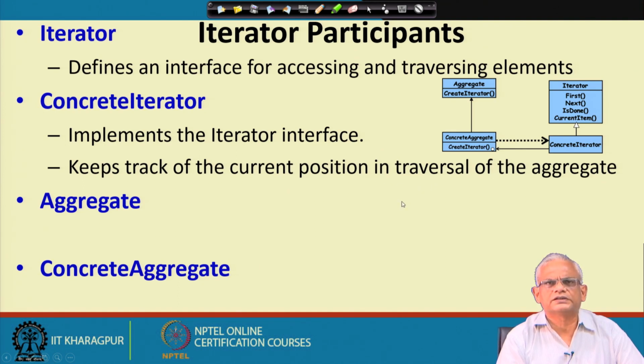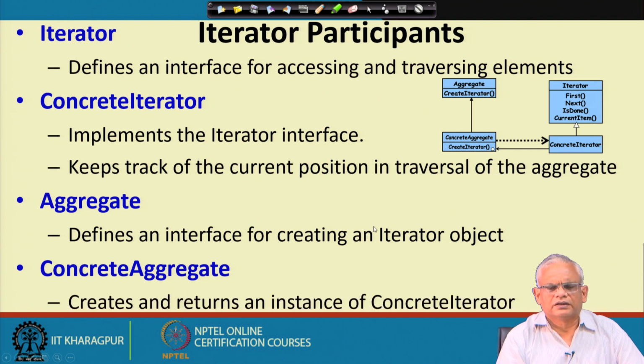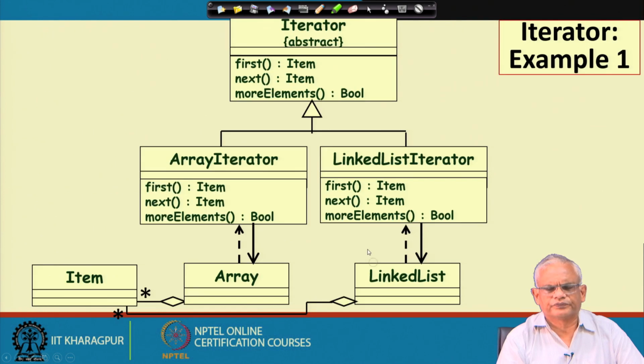So, that when the next is called, it returns the next element. The aggregate just defines an interface for creating the iterator object. So, that is create iterator, and the concrete aggregate creates and returns an instance of the concrete iterator.